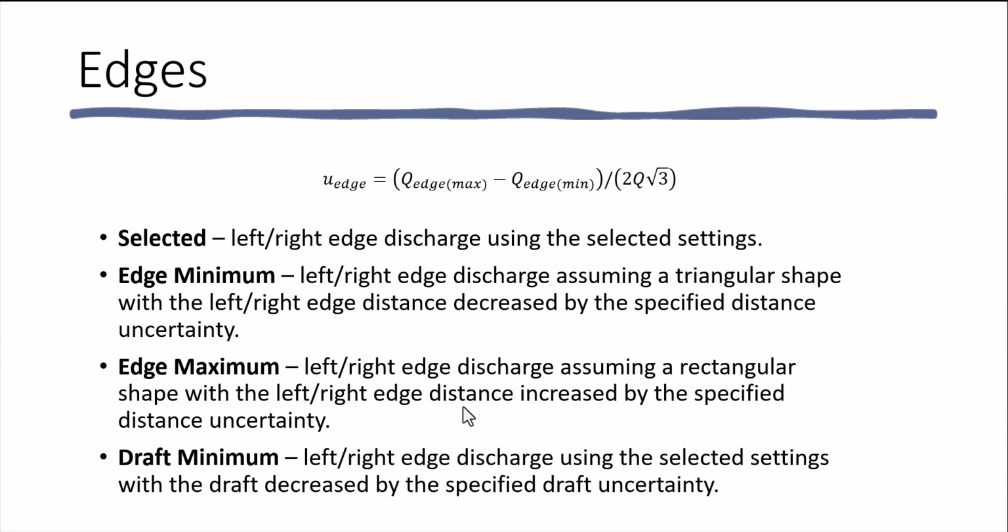right edge distance increased by the specified distance uncertainty, and then a simulation using the draft minimum where the left and right edge discharge is computed using the selected settings with a draft decreased by the specified draft uncertainty.